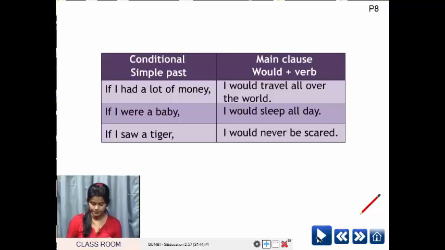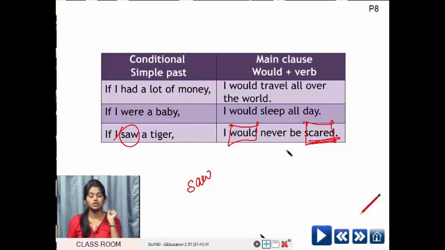If I saw a tiger, I would never be scared. So if I saw a tiger, this is the conditional clause, and that is the main clause, correct? So this is in simple past tense and the main clause has would.